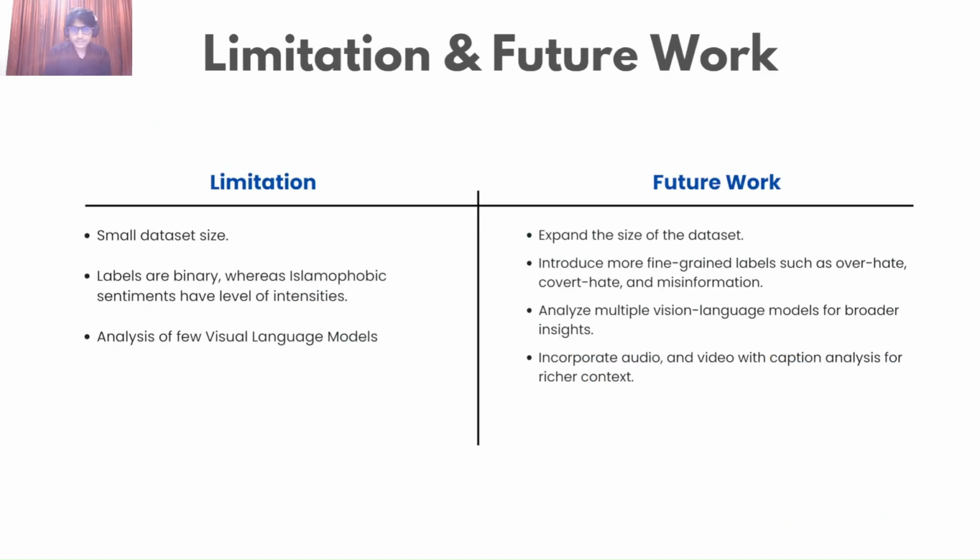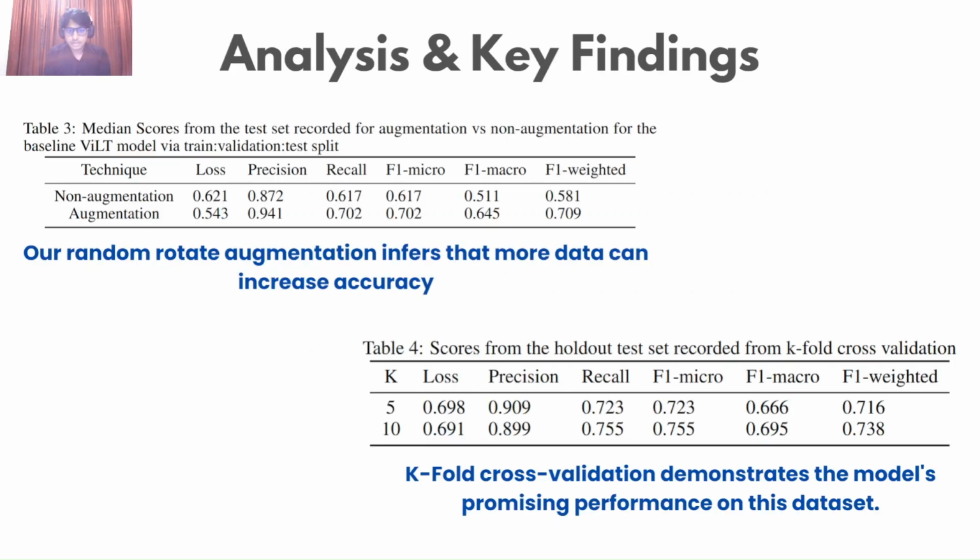To start off, we have a very small dataset size, and in the future, we plan to expand this more. The labels are binary, either hateful or non-hateful. However, Islamophobia cannot be classified using just hateful and non-hateful, so we want to do a more fine-grained classification. We perform k-fold cross-validation, which demonstrates the model's promising performance on this dataset.